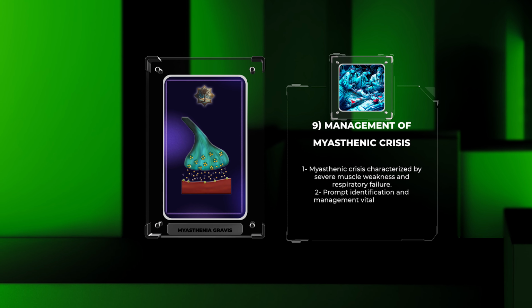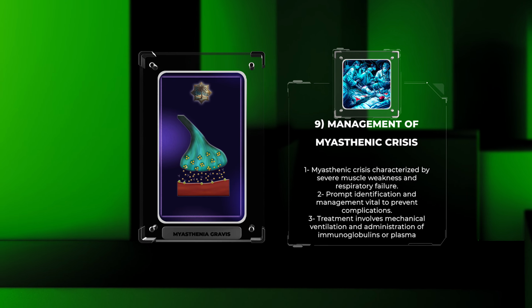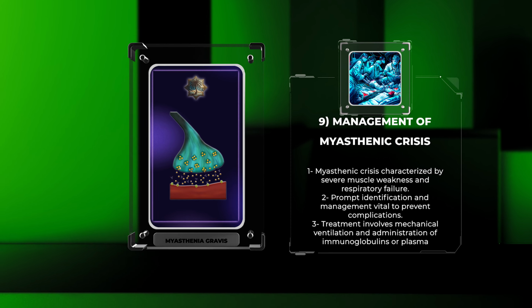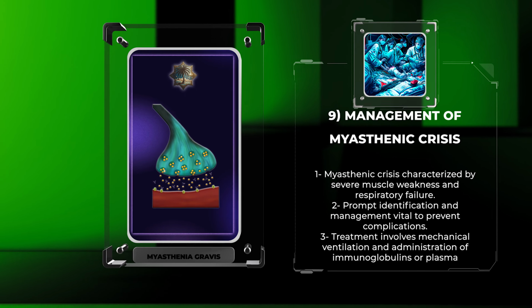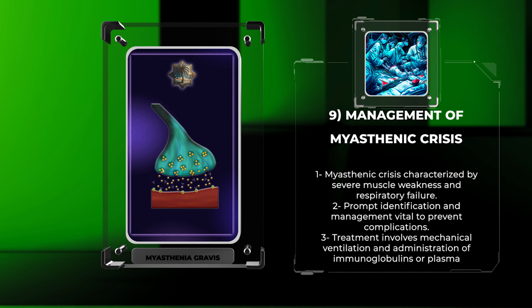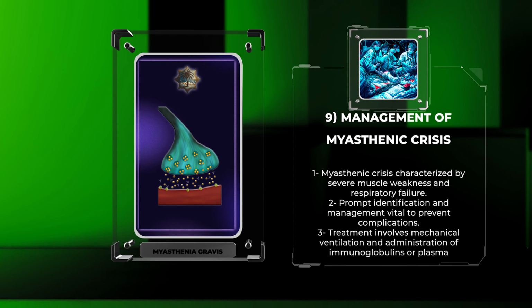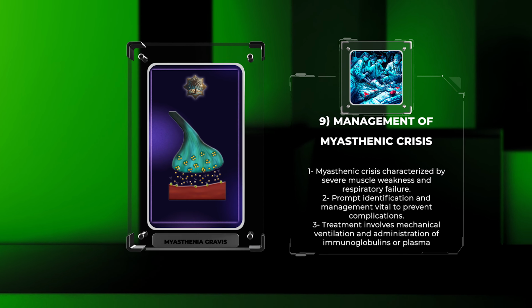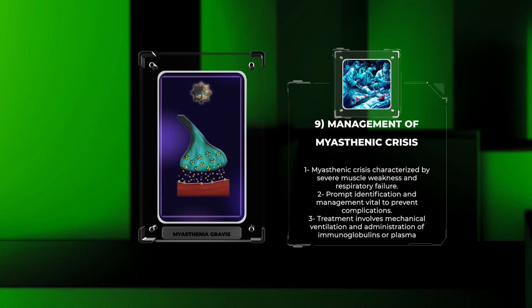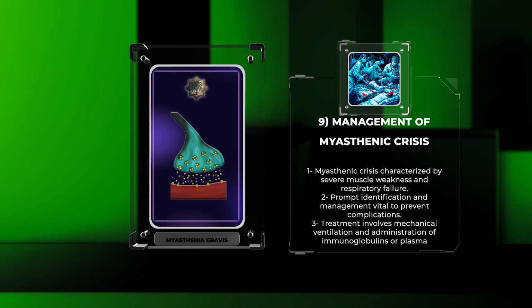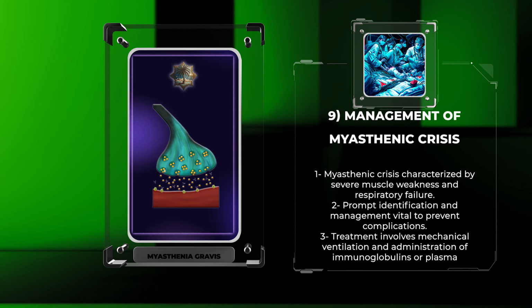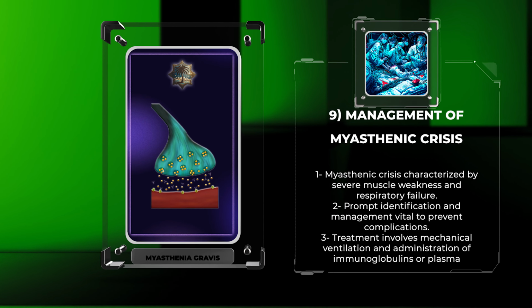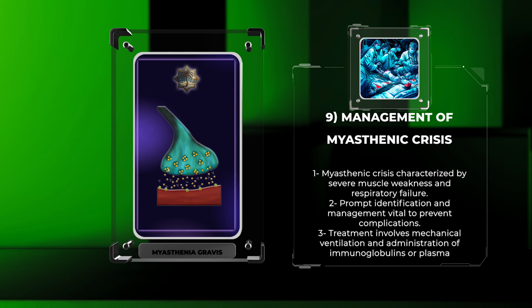Myasthenic crisis is a life-threatening condition characterized by severe muscle weakness that may lead to respiratory failure. Prompt identification and management are crucial to prevent complications and improve patient outcomes. Treatment involves supportive measures such as mechanical ventilation, which assists with breathing, and the administration of intravenous immunoglobulins or plasma exchange to rapidly reduce the levels of autoantibodies and improve neuromuscular transmission. In some cases, thymectomy, removal of the thymus gland, may be considered as a long-term management strategy.